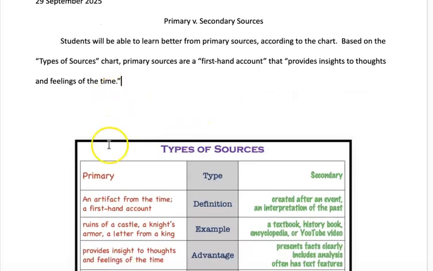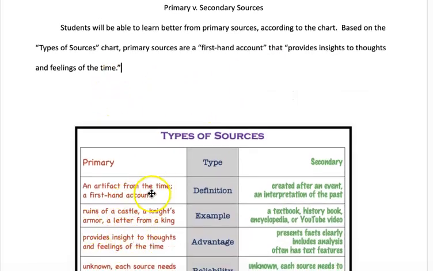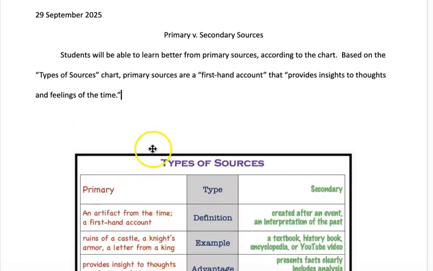Notice that I am using a pair of exact phrases from this. I'm pulling a little bit from the definition and then a little bit from the advantage, since this is an essay where we're trying to say what makes them the stronger source. So I'm using a short reference tag at the beginning. I'm properly capitalizing. I'm using quotation marks. I'm mentioning that this is a chart so my audience knows what kind of information I am pulling from. From there, you can work it into your own sentence.